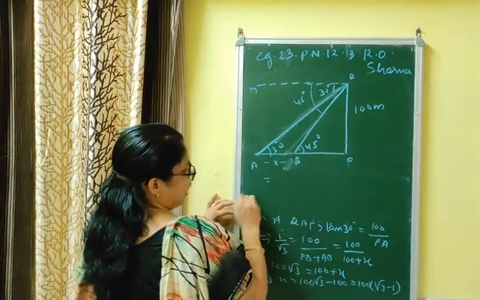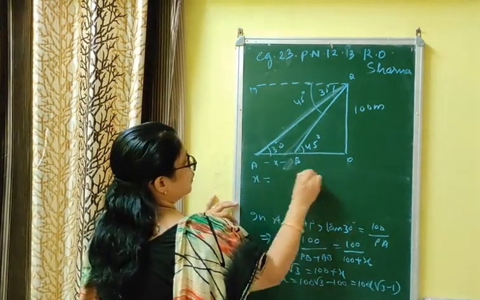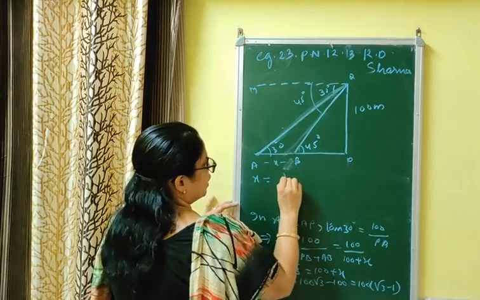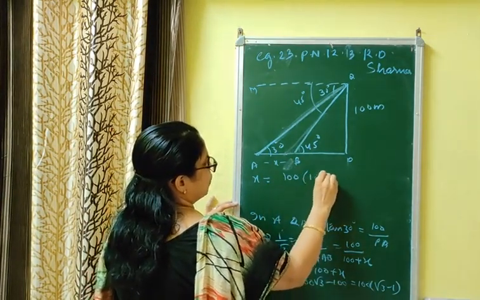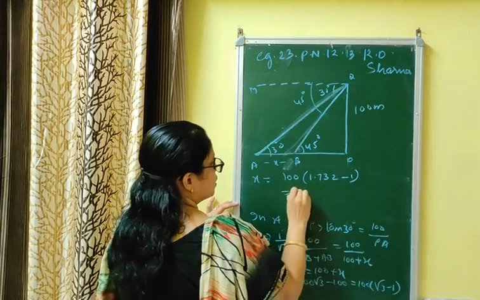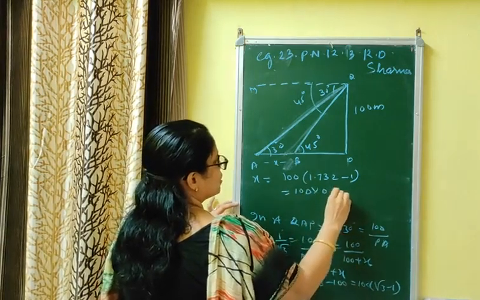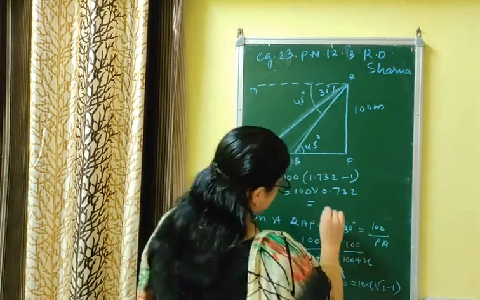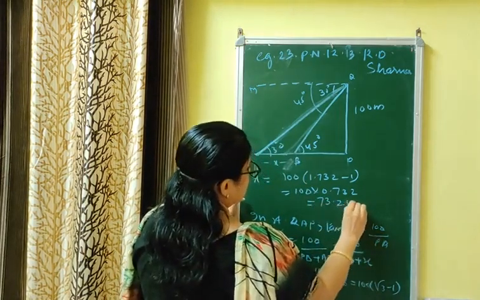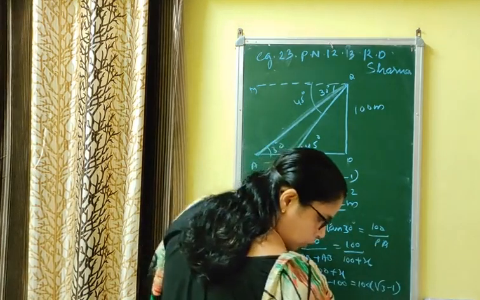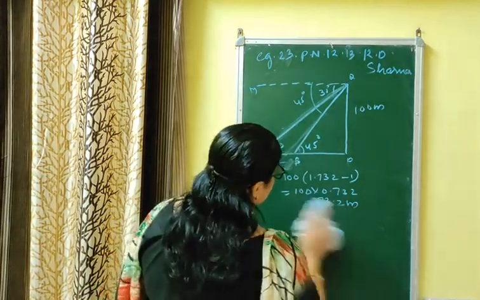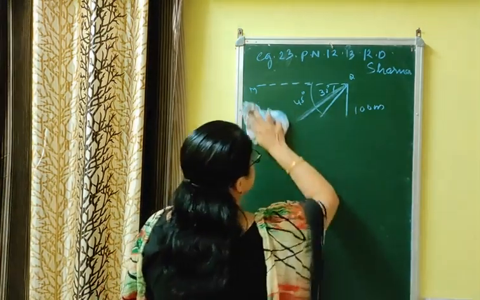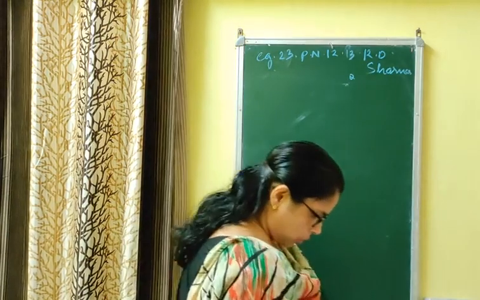The value of x is the distance between two ships. Value of √3 is 1.732. 1.732 minus 1, that is 100 into 0.732, that is 73.2 meter. The distance between two ships is 73.2 meter. This is the question related to the ship.